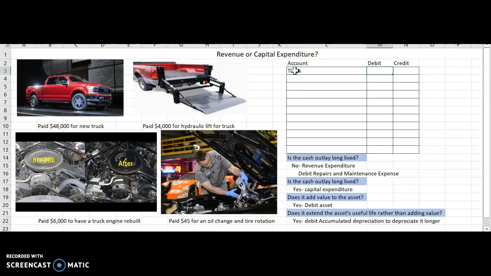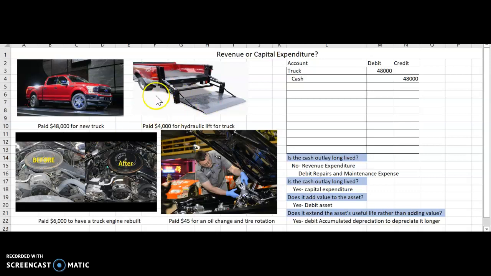I buy a truck and I pay cash, and it was $48,000. Another way to say this is I capitalized my truck. I put it on the balance sheet because it is going to benefit me for the next few years.